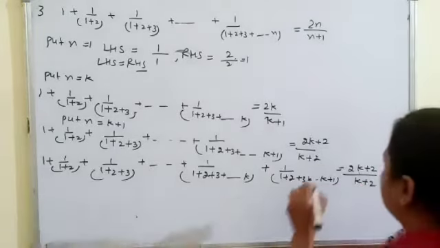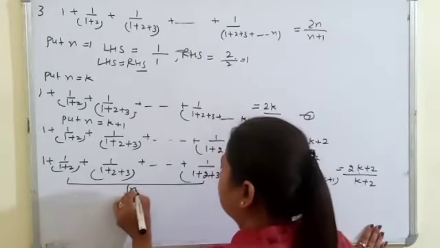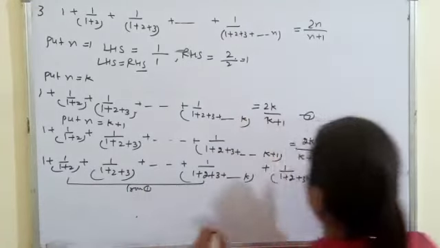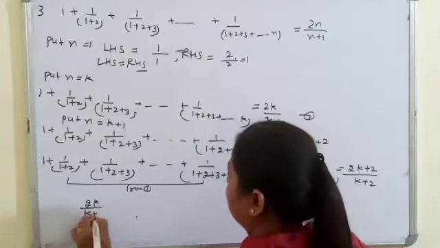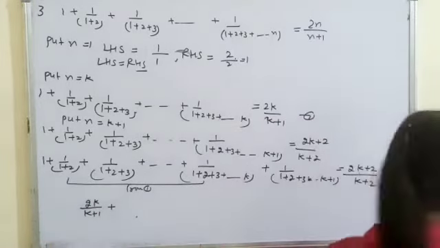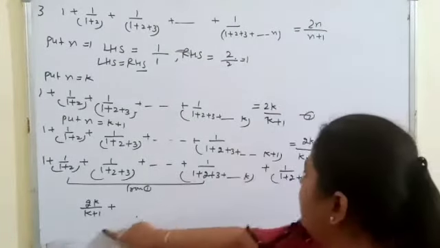Now from 1, this is equal to 2k upon k plus 1 plus 1 upon, now from 1 the value is 2k upon k plus 1.